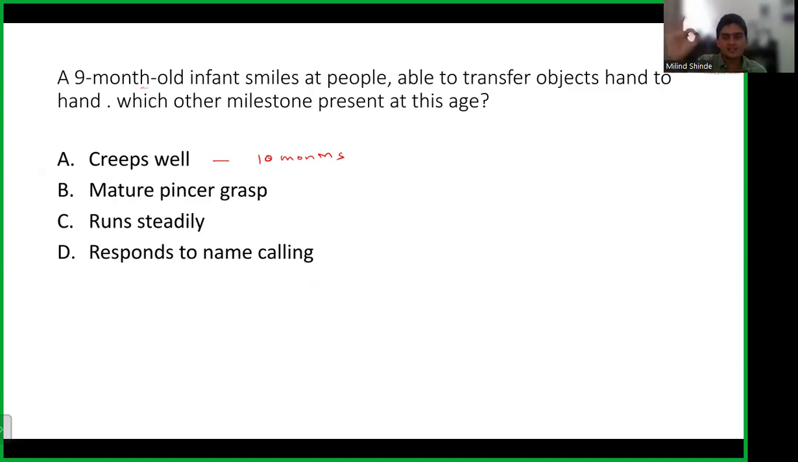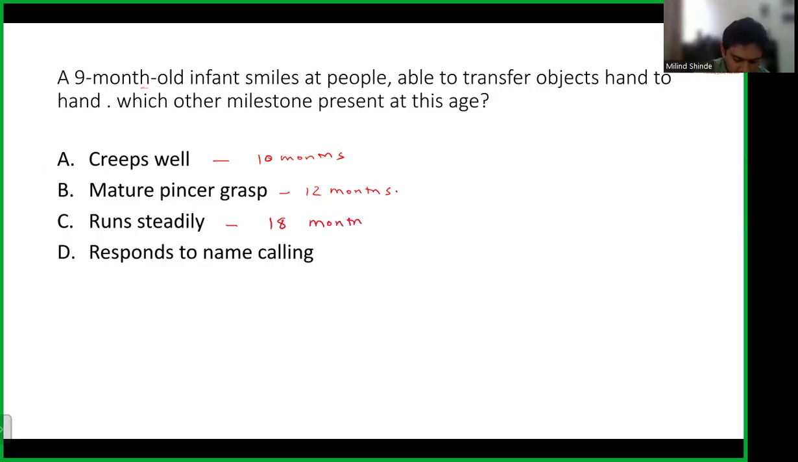Mature pincer grasp is this: I am able to hold a fine object using my two fingers. That is mature pincer grasp, and it comes at 12 months. Immature pincer grasp is 9 months, so if one of the options was immature, that might have been the answer. Run steadily: child is able to run steadily around 18 months.